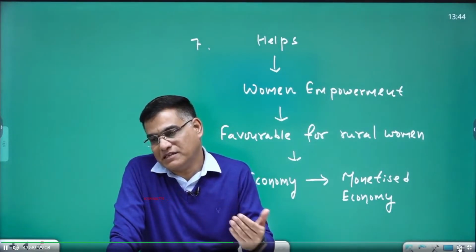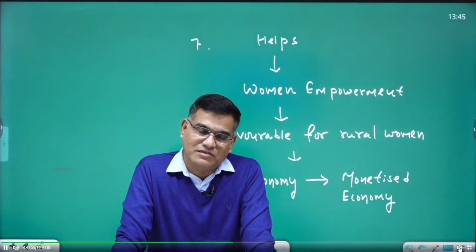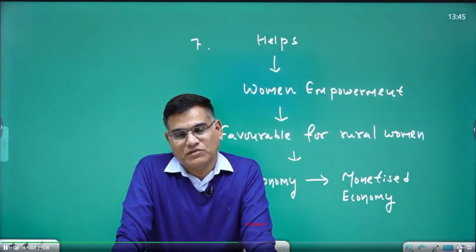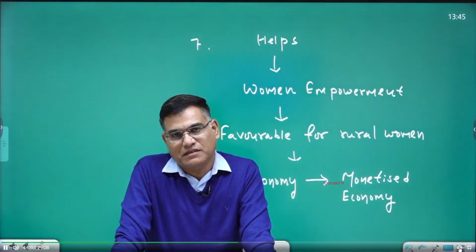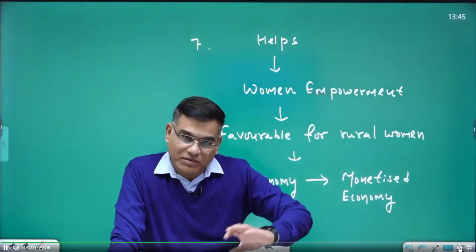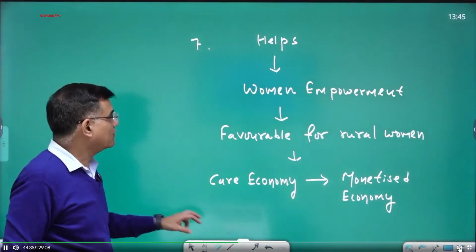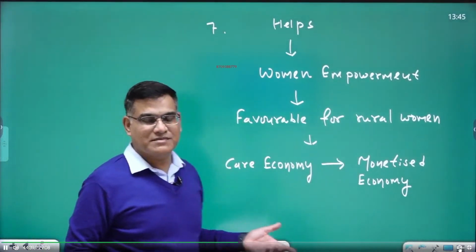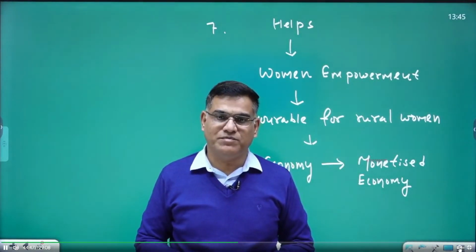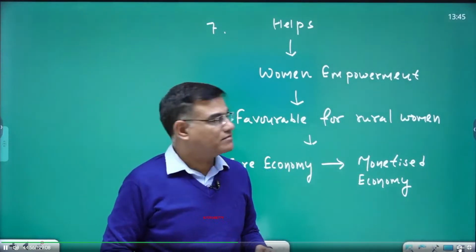But if you provide employment at their household level, and animal husbandry is a kind of employment at the household level, then automatically a translation will take place from the care economy into the monetized economy. You might have seen the 2023 mains paper. There was a question about this care economy and monetized economy, and over and above that, they clearly asked how women empowerment can be done, which is what I'm teaching right now. So don't think, oh, this chapter is of animal husbandry and what's the need of studying it. Every chapter in your syllabus is hugely important, and it may have relevance at various levels which you might have never imagined.